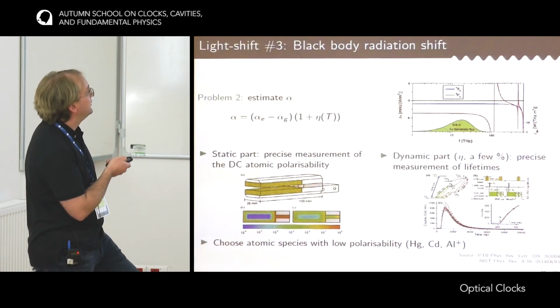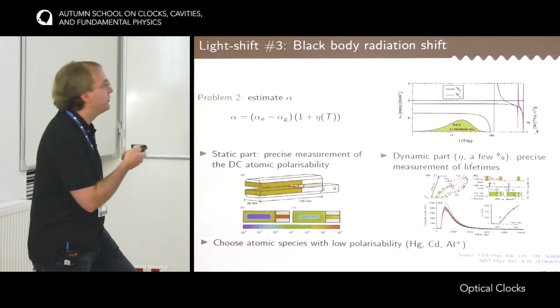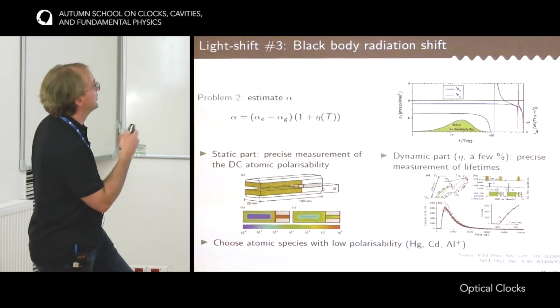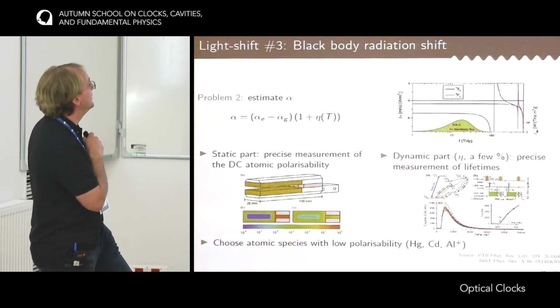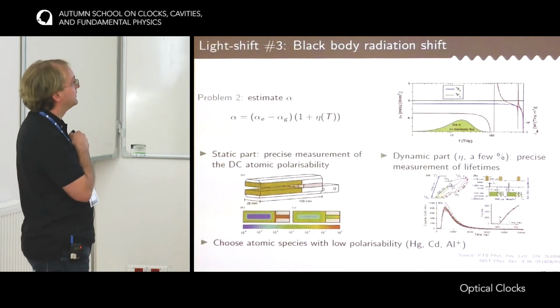So here is how it's done. This is an experiment that was done at PTB on the strontium clock to measure the static polarizability. So the idea is to build a very precise capacitor in order to apply a very precise electric field on the atoms and to measure the frequency shift by the Stark effect induced by the electric field on the atoms. So with that, it's possible to very precisely measure the differential polarizability.